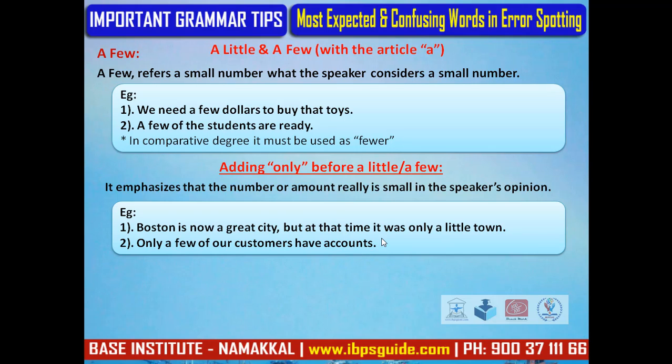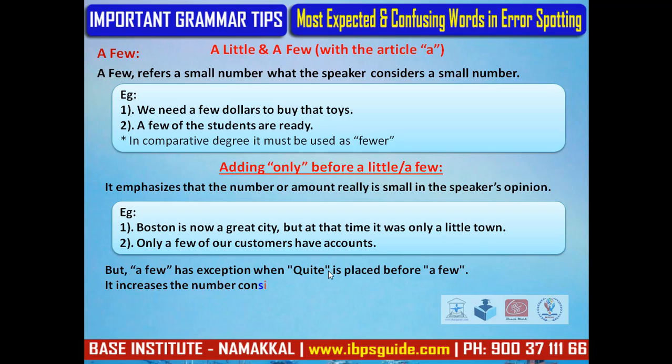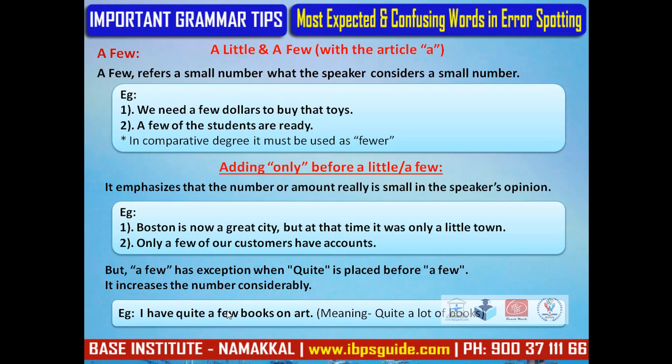But a few has an exception when quite is placed before a few, which means it increases the number considerably. Okay, it doesn't give a negative meaning. For example, I have quite a few books on art, which means I have quite a lot of books.